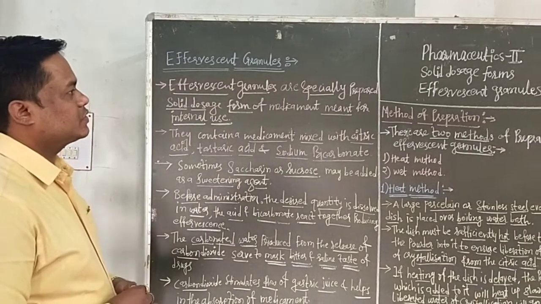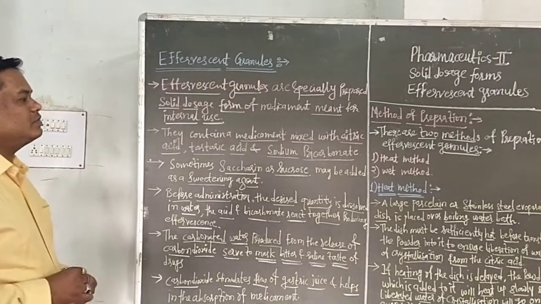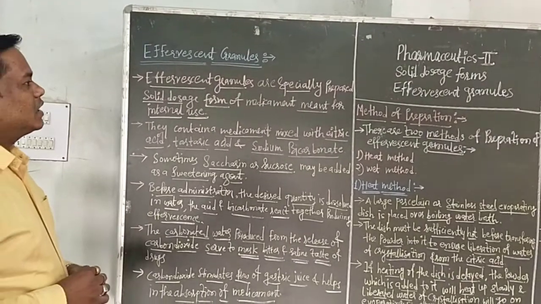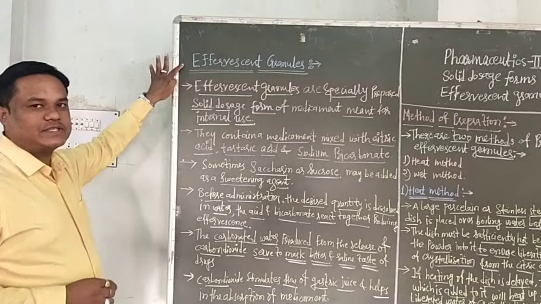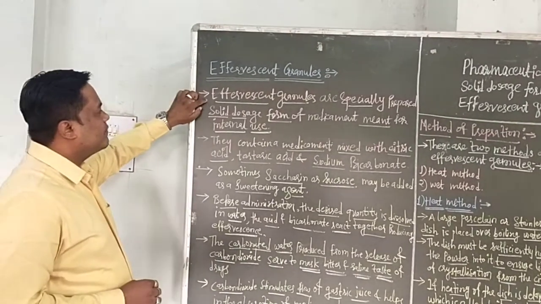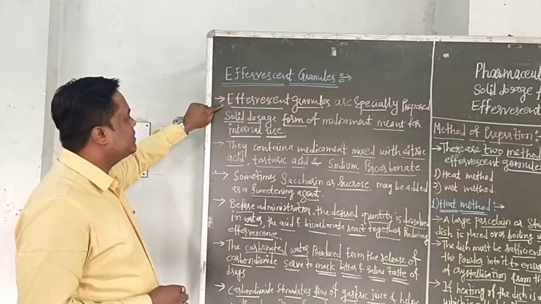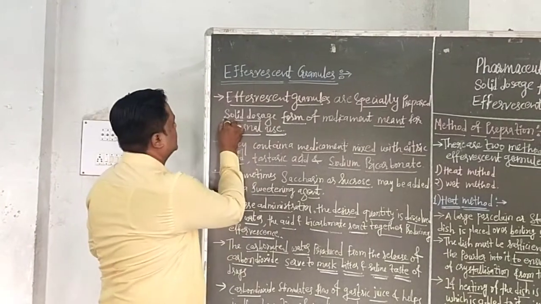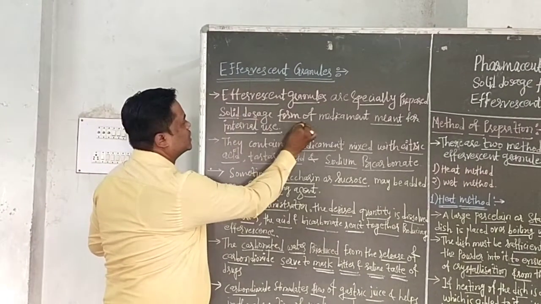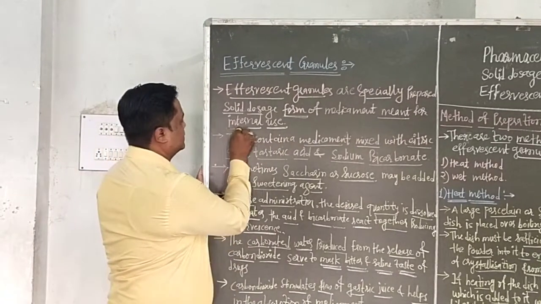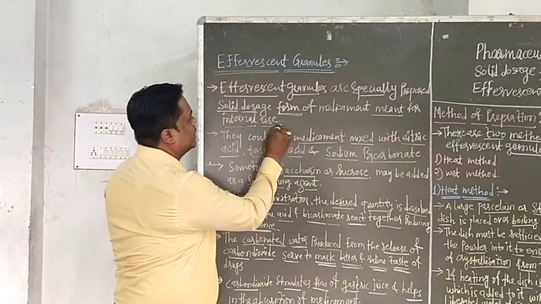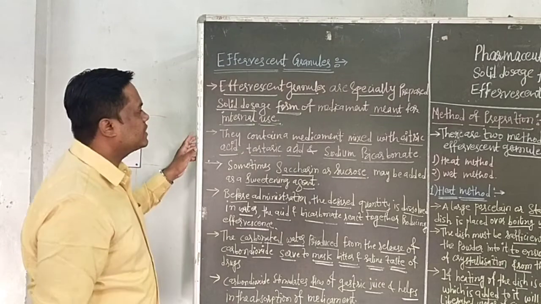Today's subject is Pharmacology 2, chapter number 4, solid dosage form, and the subtopic is effervescent granules. Effervescent granules are a specially prepared solid dosage form of medicament meant for internal use.